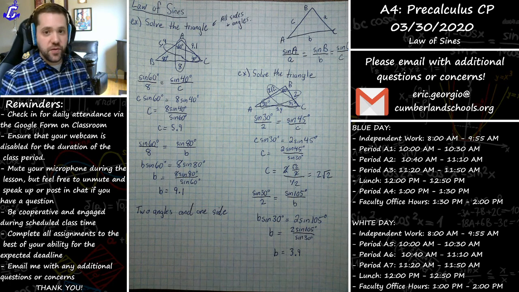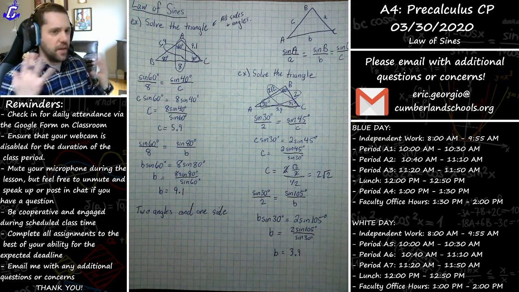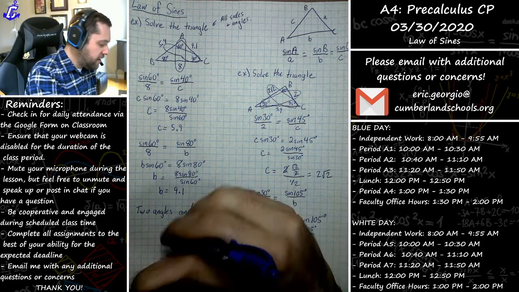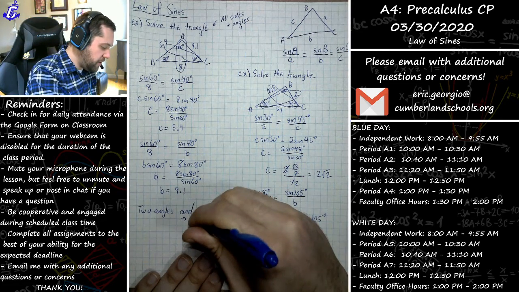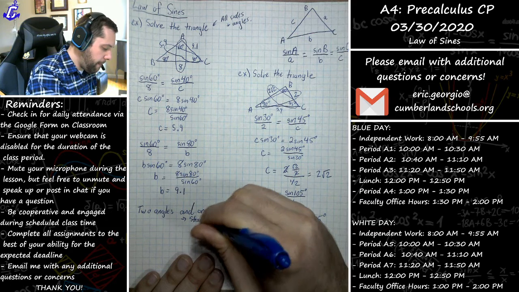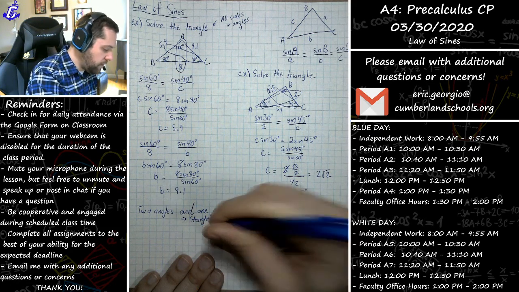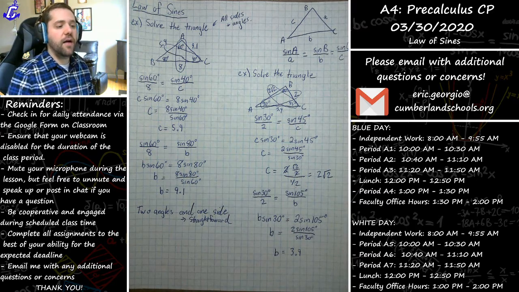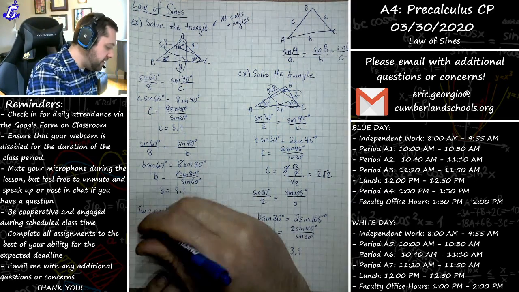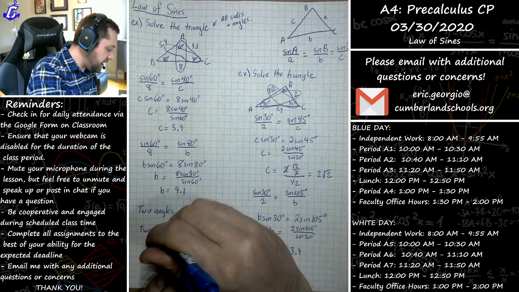There's no ambiguity at all. You just go ahead and solve for the two sides and the one angle that you don't know. You don't really have to ask yourself any big leading questions, right? So I'd consider these problems to be straightforward.